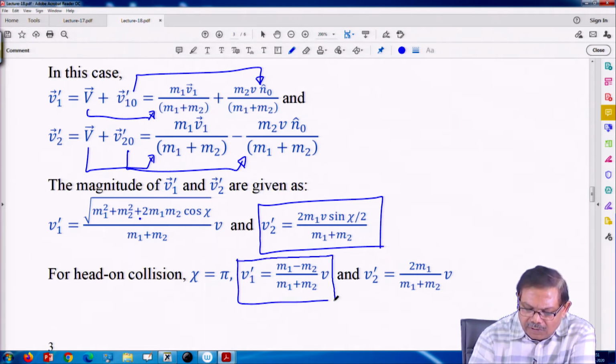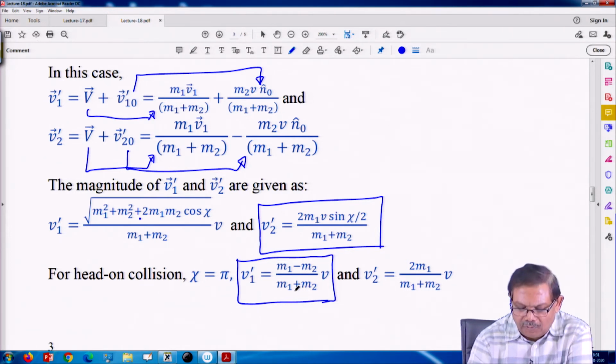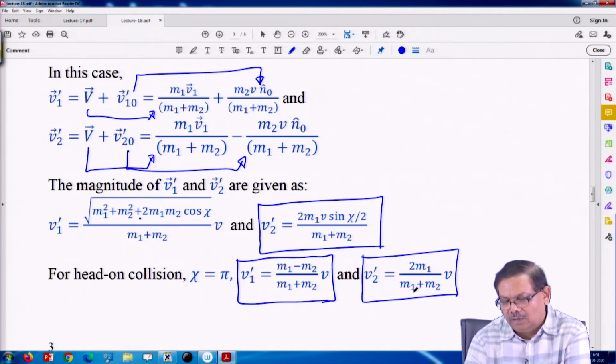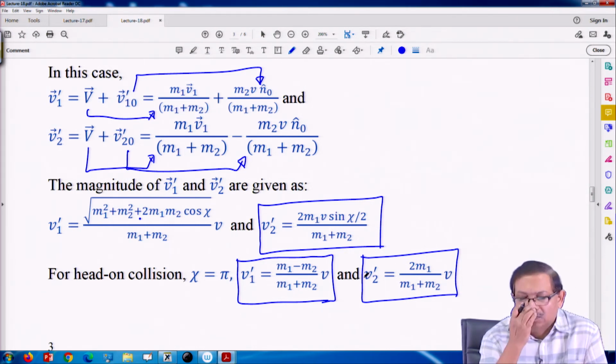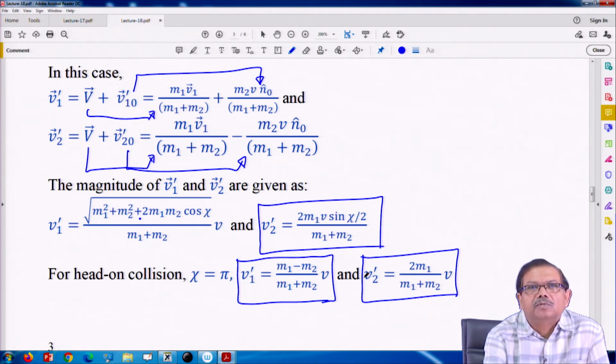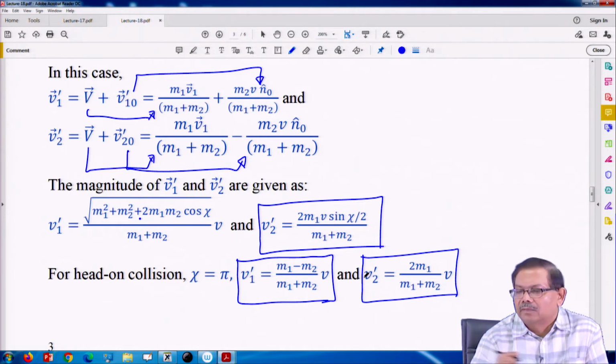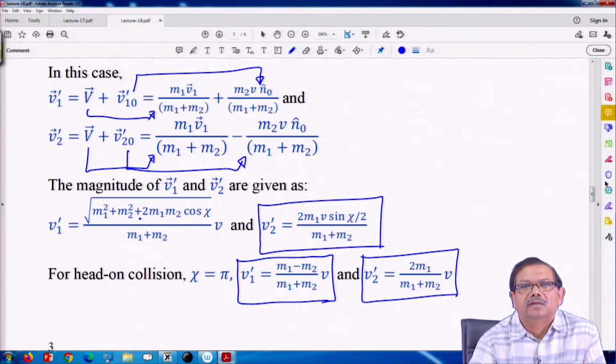V 1 prime is equal to m 1 minus m 2 upon m 1 plus m 2 times V, where V is the same as V 1 because V 2 was 0, and V 2 prime is 2 m 1 upon m 1 plus m 2 times V. So, these are the expressions for the velocities after collision as observed from the lab frame, if one of the particles was at rest before the collision, and we have assumed the particle with mass m 2 was at rest before the collision.